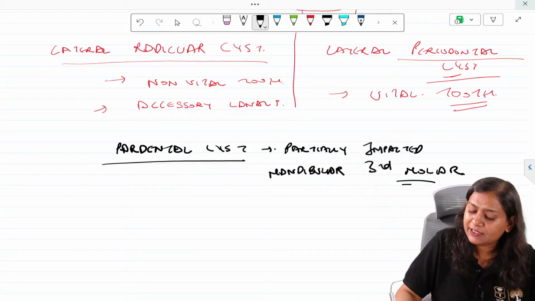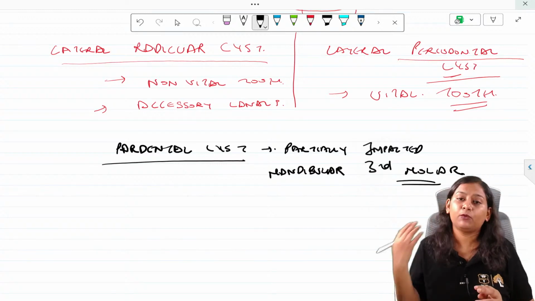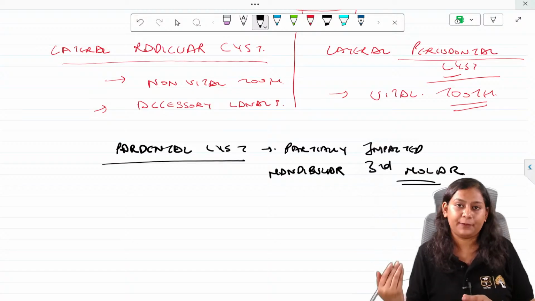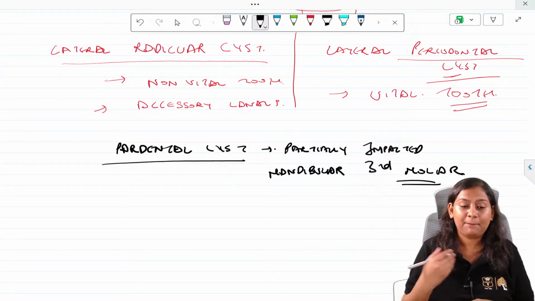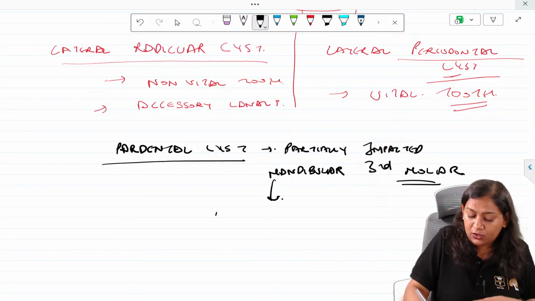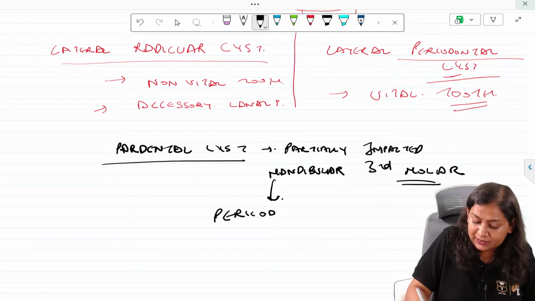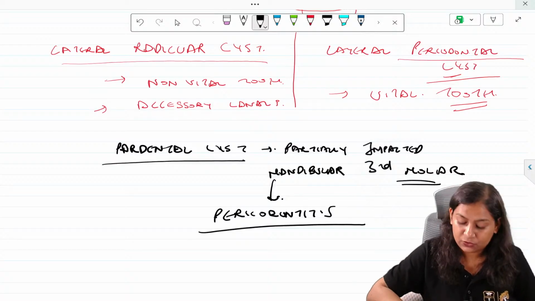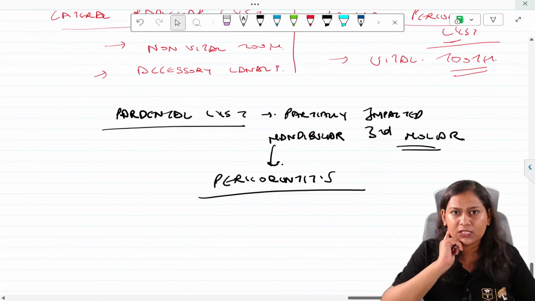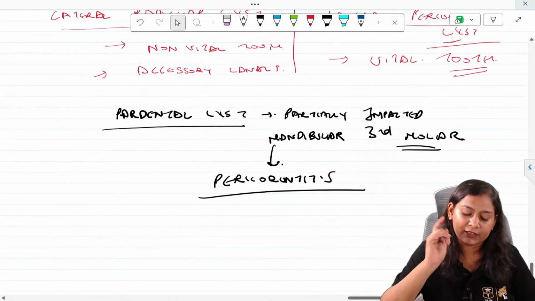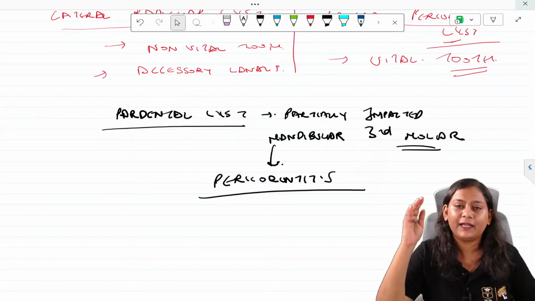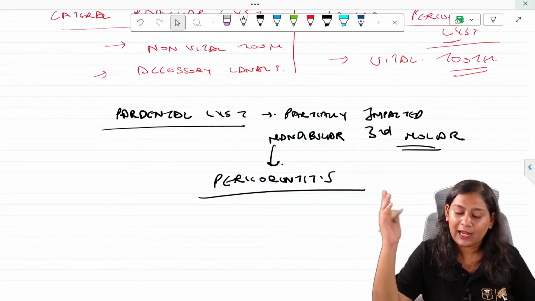So whenever there is a partially impacted third molar, it is most commonly associated with pericoronitis. So this pericoronitis can turn into paradental cyst. So in the third molar, if there is a cyst, and there is a presence of pericoronitis, most commonly it is paradental or inflammatory collateral cyst.